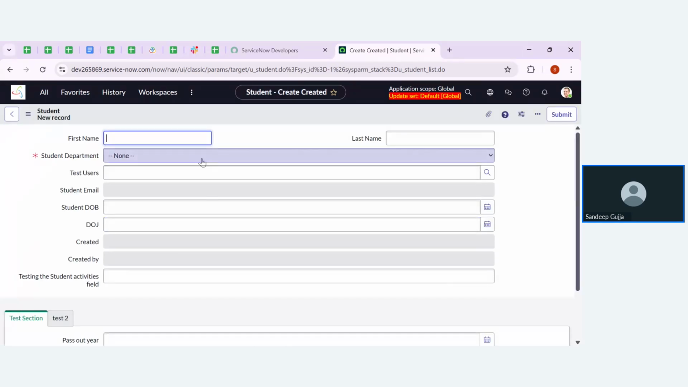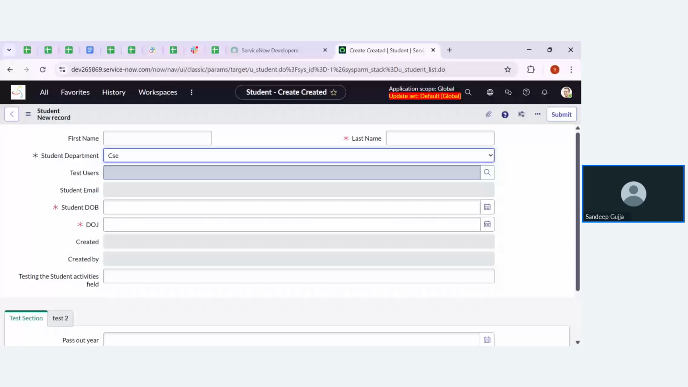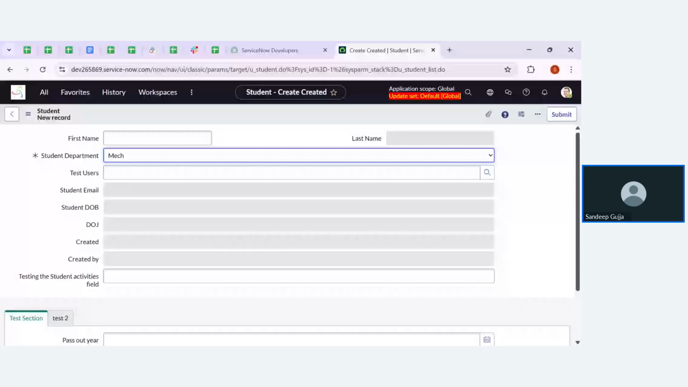Now, if I choose department as CSC, you can see the UA policy is also working. By that, student date of birth is changed to mandatory and student date of joining is also changed to mandatory. And the data policy rule is also working. You can see last name has become mandatory now. So now let me change the value from CSC to MEC. You can see everything is working. The UA policy is working. The data policy is also working perfectly fine.